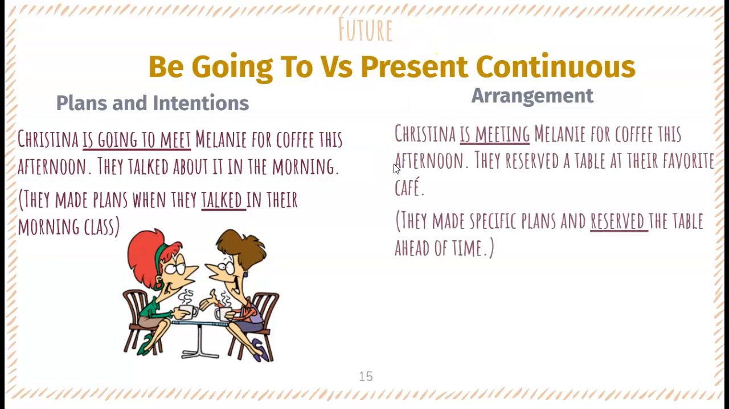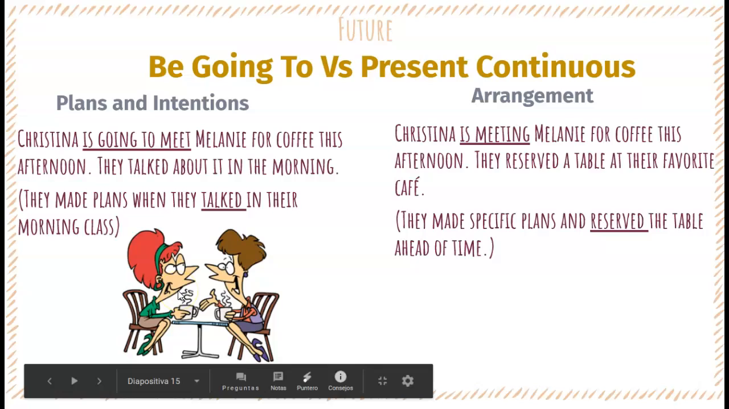Then we have Christina is meeting Melanie for coffee this afternoon. They reserved a table at their favorite cafe. Okay, cafe is like a coffee shop. Then they made specific plans and reserved the table ahead of time. So as you can see, the difference is that in the first example, they just talked about it.